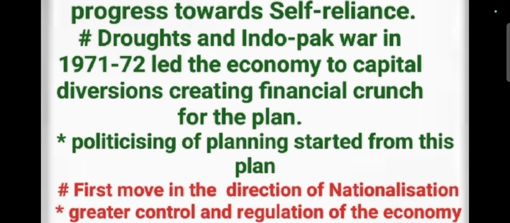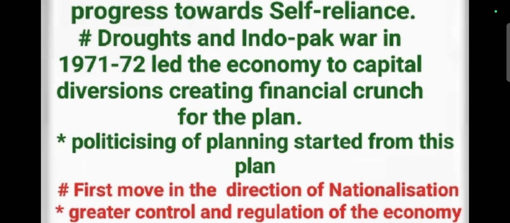The next important element of this fourth five-year plan was that politicization of planning started from this plan. Politicization is the action of causing an activity or event to become political in character. A populist design was adopted in the coming plans. Before this plan, all plans were based on coordination among the political parties. But when it comes to the fourth five-year plan of 1969 to 74, there was a separation of the parties in the parliament.